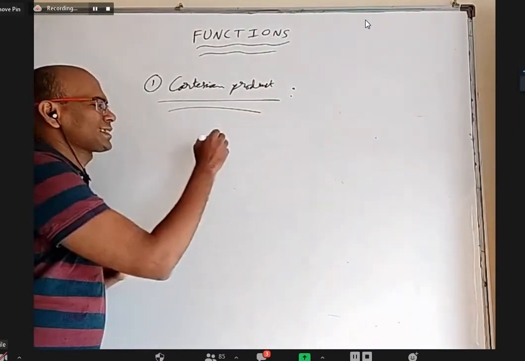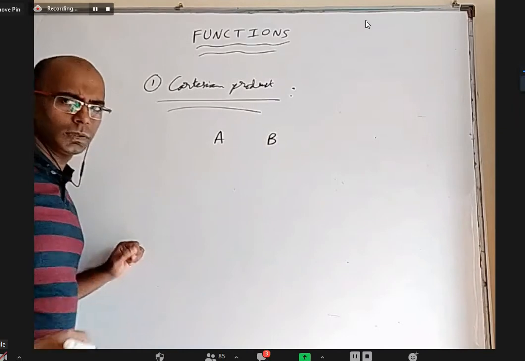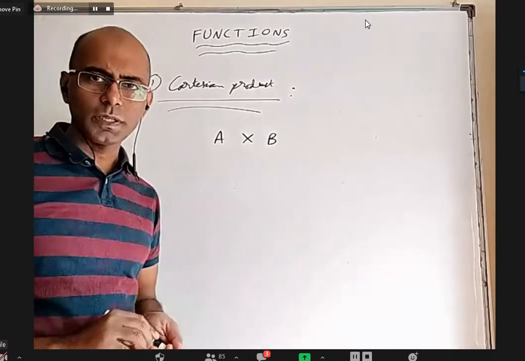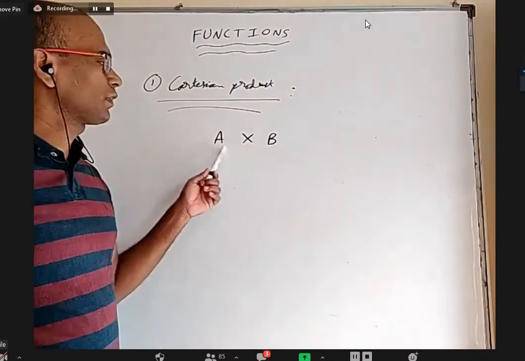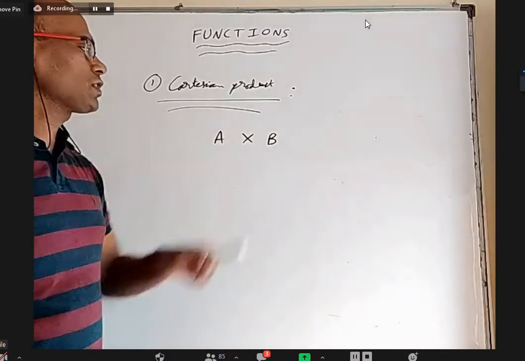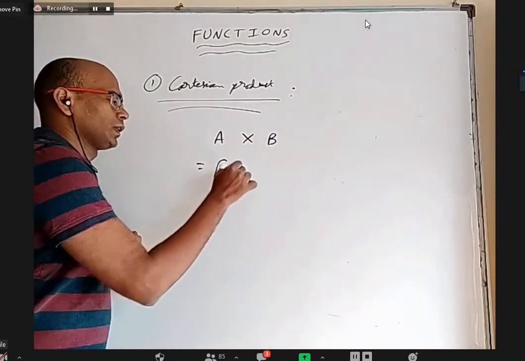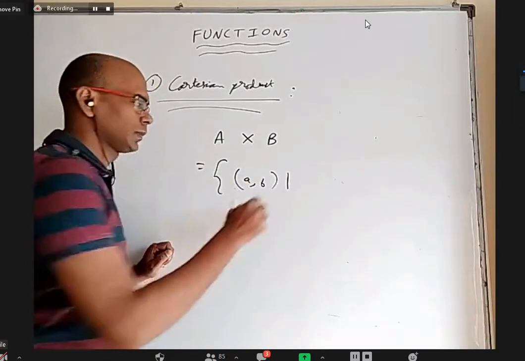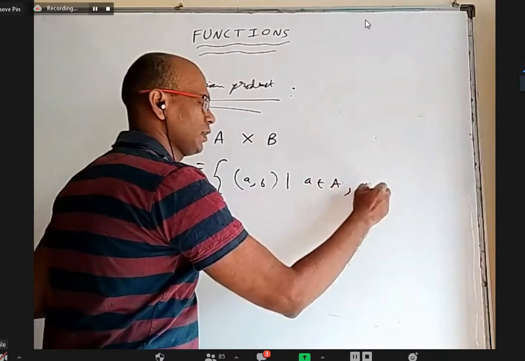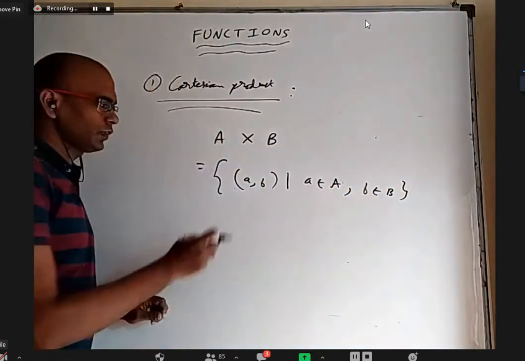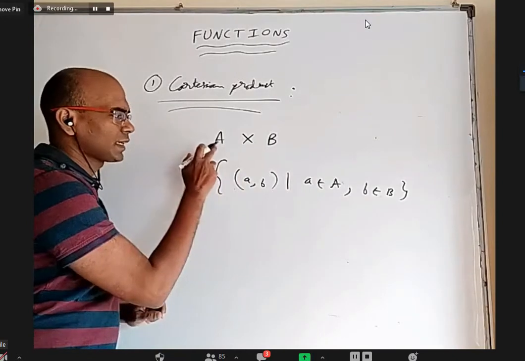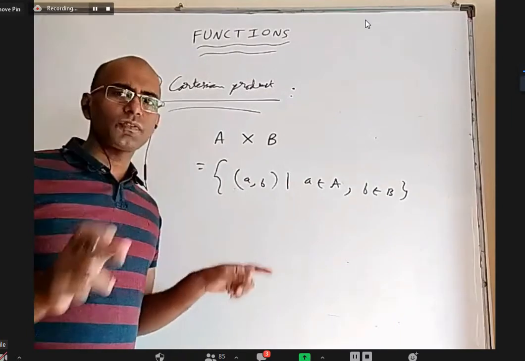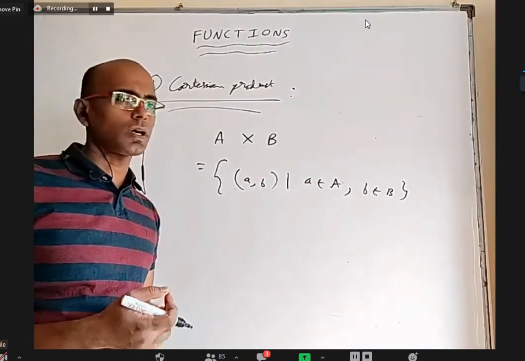Let us say I have two sets, A and B. A cross B, we read this as cross, not into. A cross B is called the Cartesian product of A and B. The definition is that it is the set of all ordered pairs (a, b) such that a belongs to set A and b belongs to set B. If you write an ordered pair where the first element is from set A and the second element is from set B, all such ordered pairs put together in a set, that new set is called the Cartesian product of A and B.